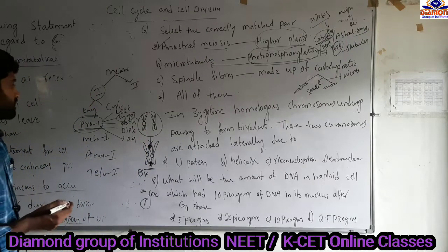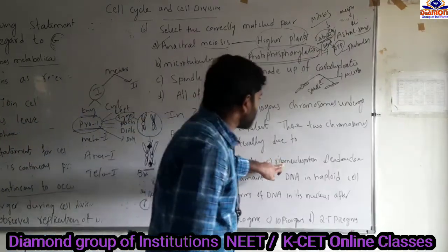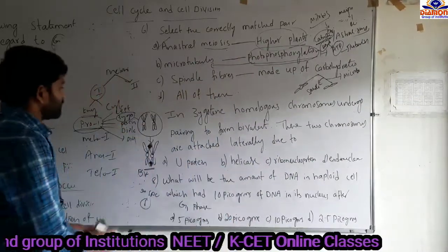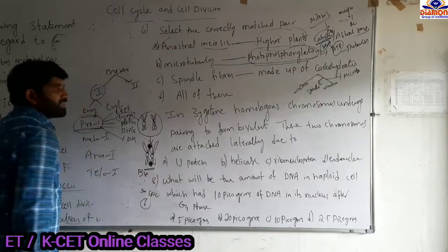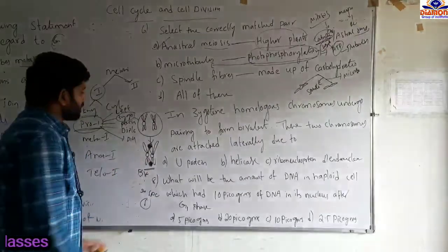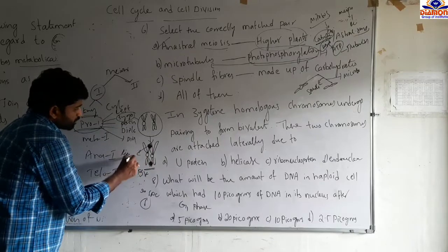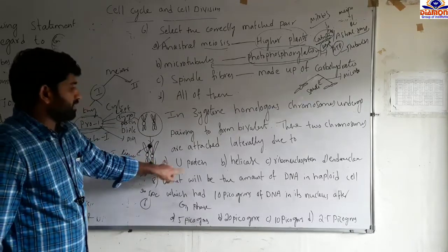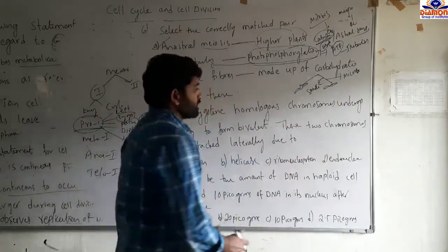That nodule-like structure, the options are: A, U protein, helicase protein, ribonucleoprotein, and endonuclease proteins. So here the non-sister chromatids of two homologous chromosomes are paired together by the presence of a specialized structure, that is ribonucleoprotein.